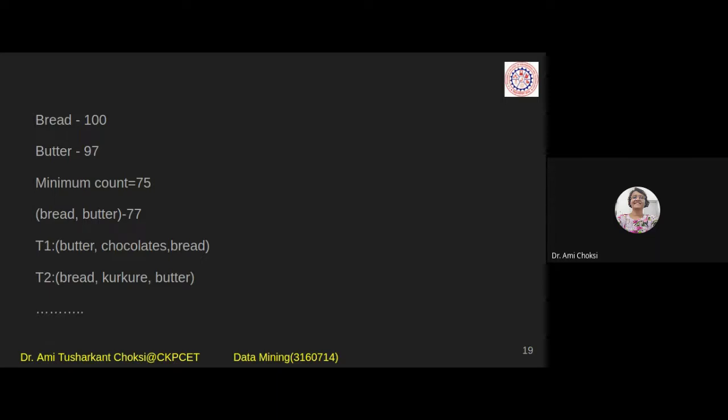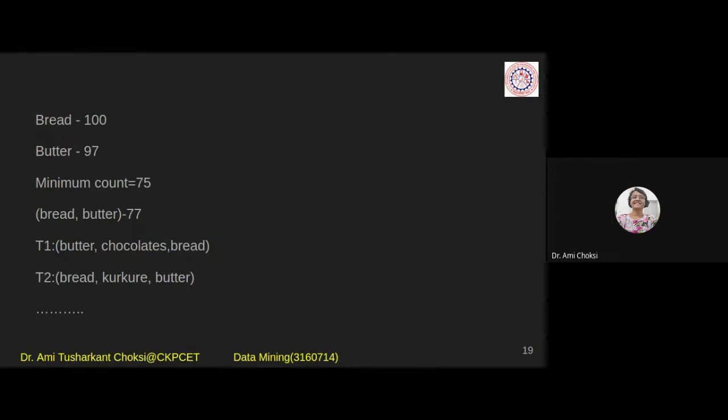Someone might have taken 5-6 packets also, right? So we'll consider the count, that is, we can say bread is 100. Butter is 97. We find the count of each and every item available in the mall. Now, the minimum count given in our problem statement is 75. If it is more than 75, then consider it an item of our interest. It is the frequent item.